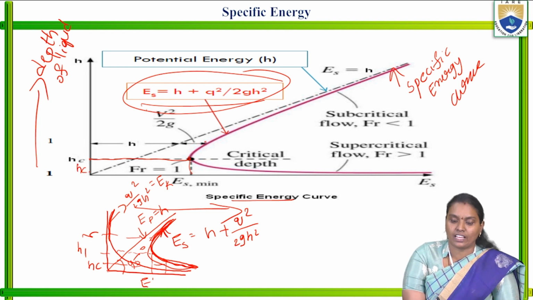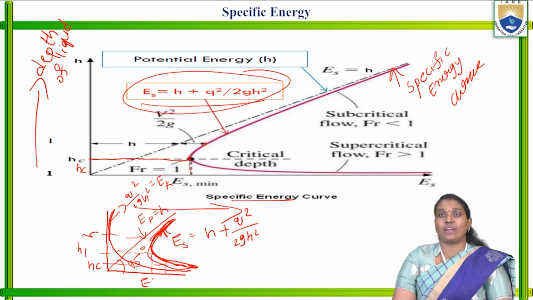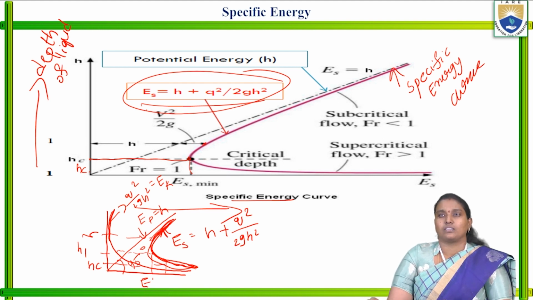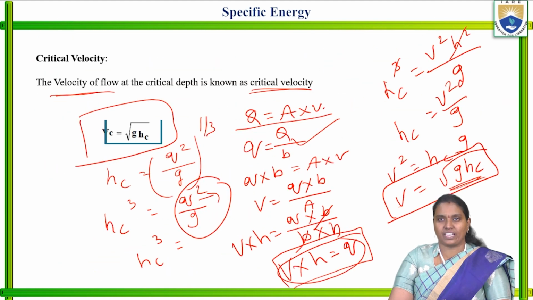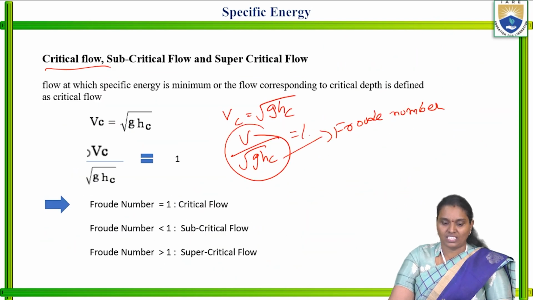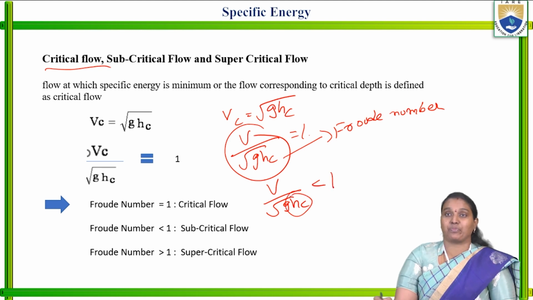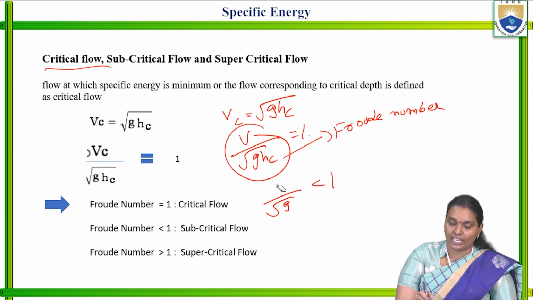Now, whenever the Froude number is less than 1, such type of flow is known as subcritical flow. Whenever the Froude number is less than 1, V by root GHc is less than 1, it means the depth is not the critical depth at that time.